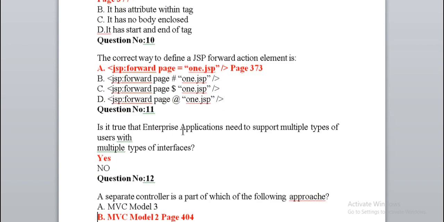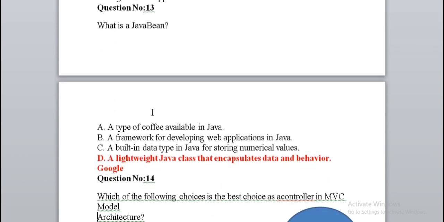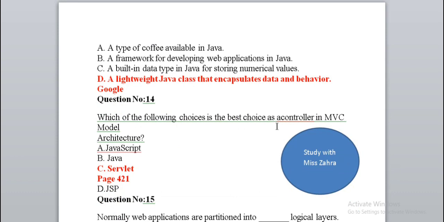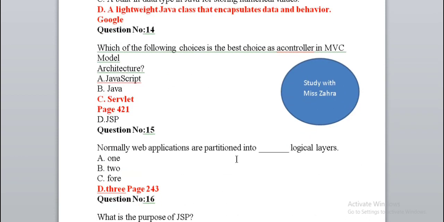Is it true that enterprise applications need to support multiple types of users with multiple types of interfaces? Yes. A separate controller is a part of which of the following approaches? MVC model 2. What is a Java bean? A lightweight Java class that encapsulates data and behavior. Which of the following choices is the best choice as a controller in MVC model? Servlet. Normally web applications are partitioned into dash logical layers? 3 logical layers.